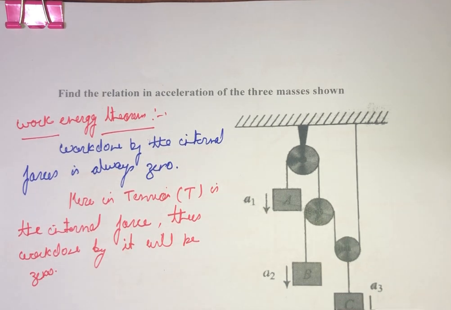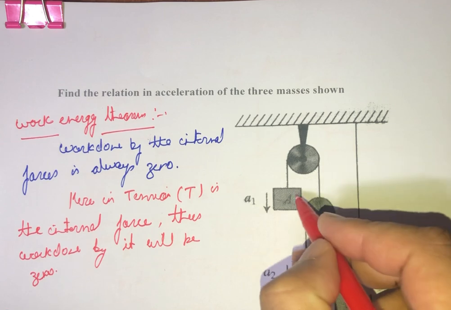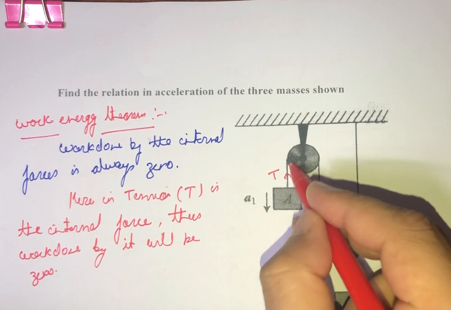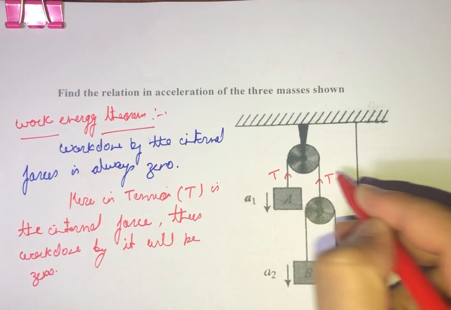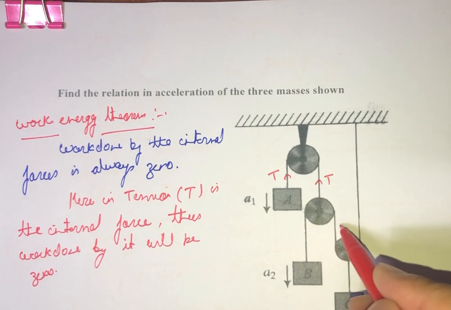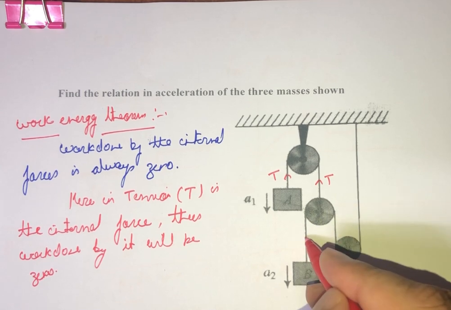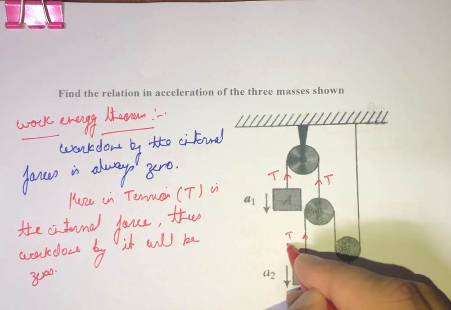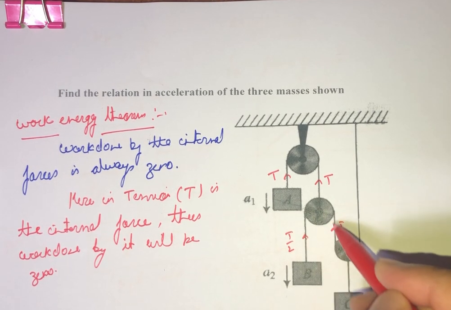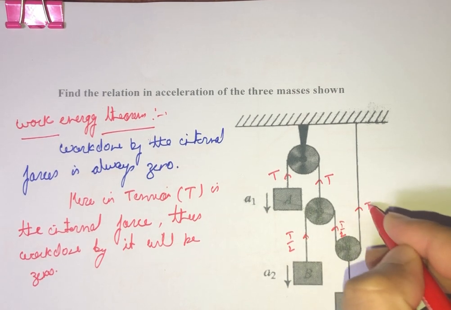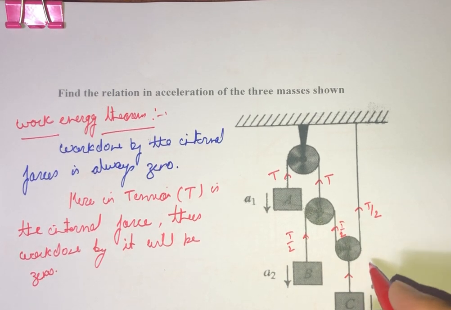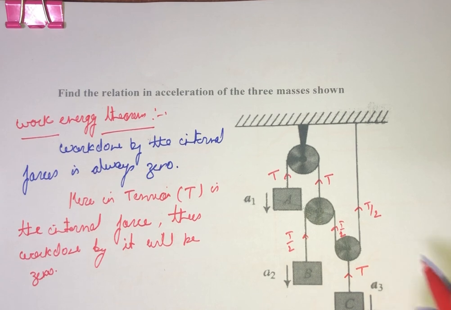So let us find out the various tensions. Let us suppose T is the tension in this part of the string, and this is a continuous string, so this will also have a tension of T, and this tension of T will be equally divided between these two strings. So this will be T by 2 and this will also be T by 2, and this is a continuous string, so we can say tension here will also be T by 2, and this T by 2 and this T by 2 will make sure the tension here is represented by T.